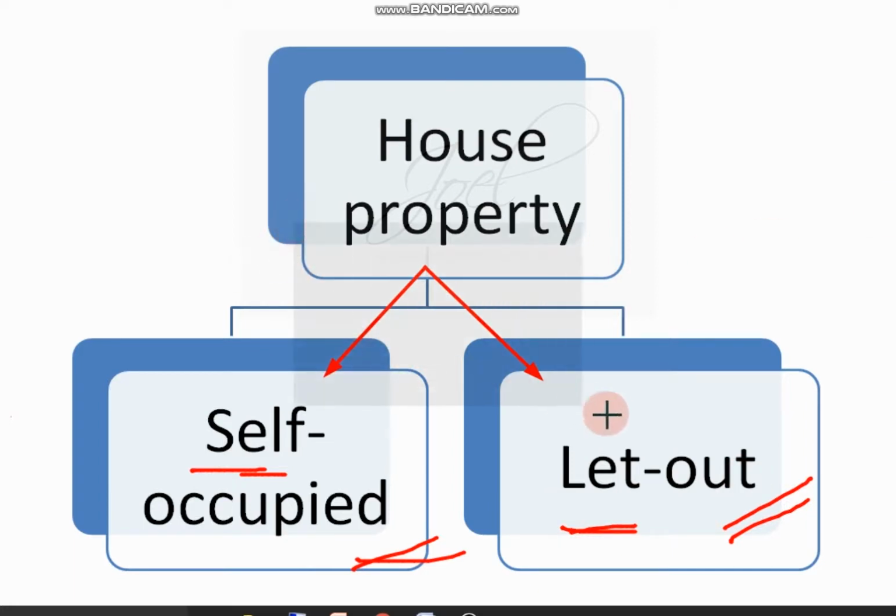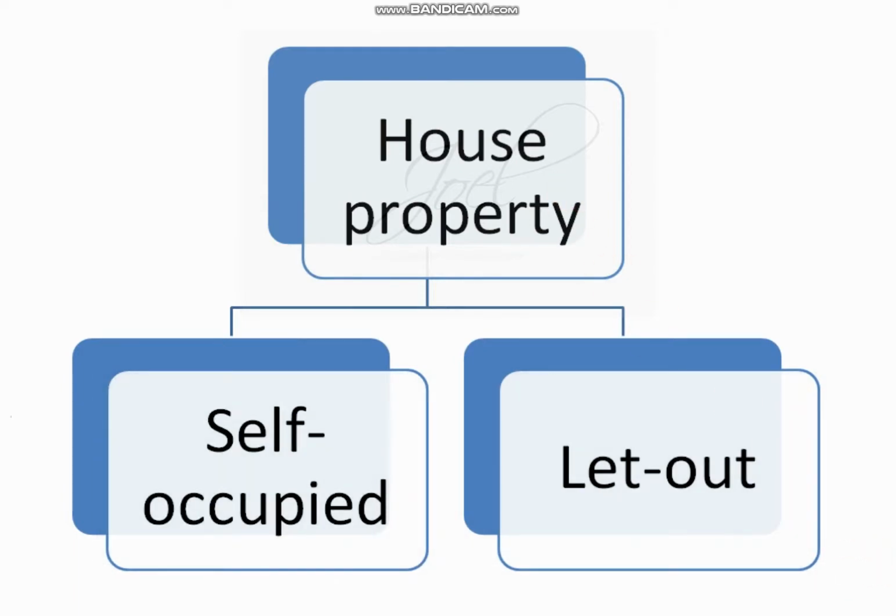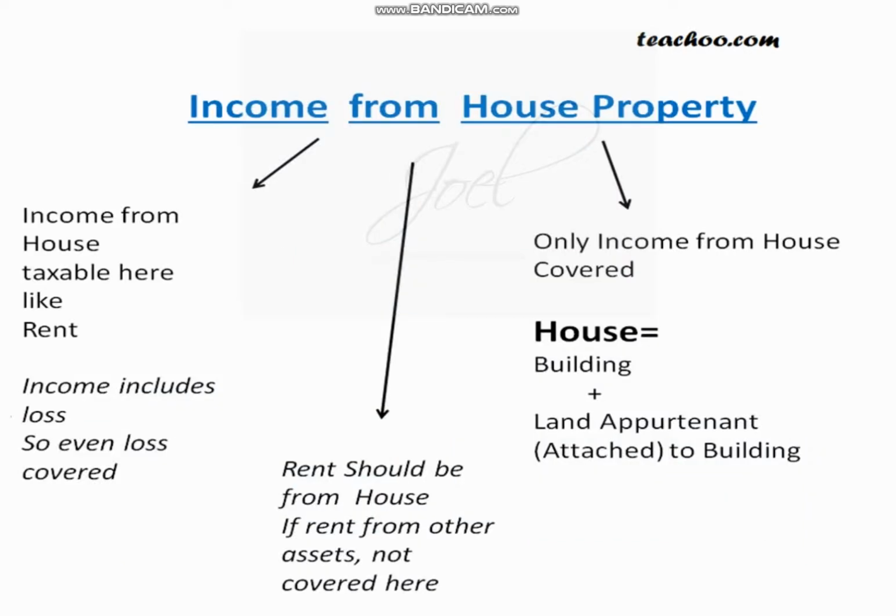So these are the basic things you should know when it comes to types of house properties. Next concepts we'll see. Some of the basic things we should know about house property, we'll see one by one. Now, income from house property is taxable.